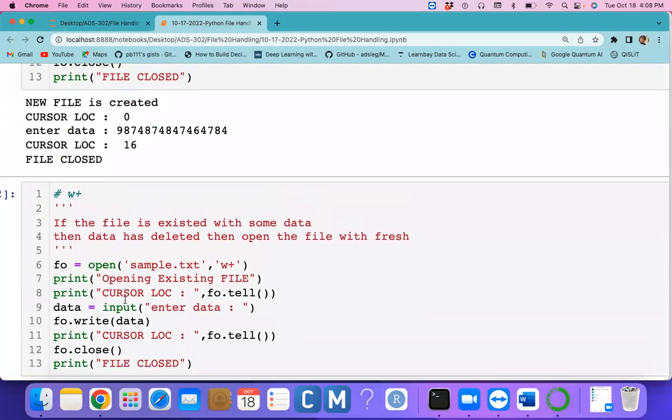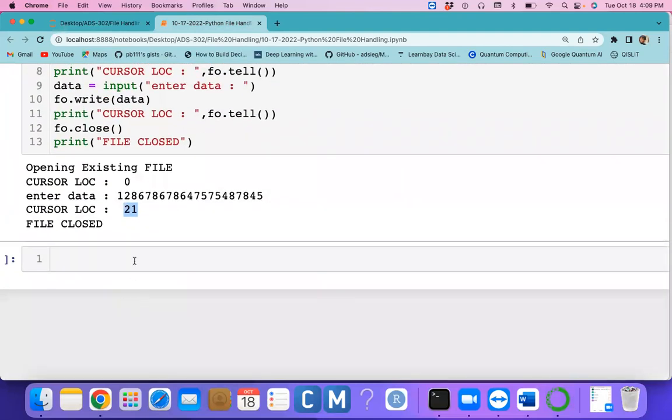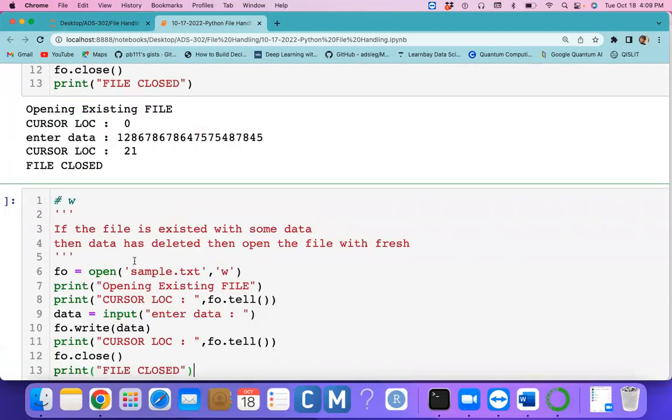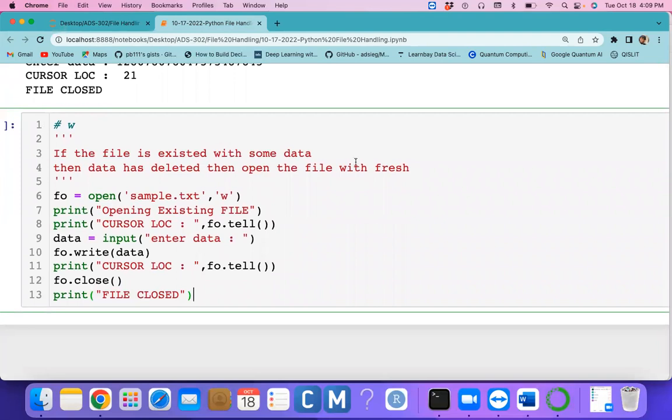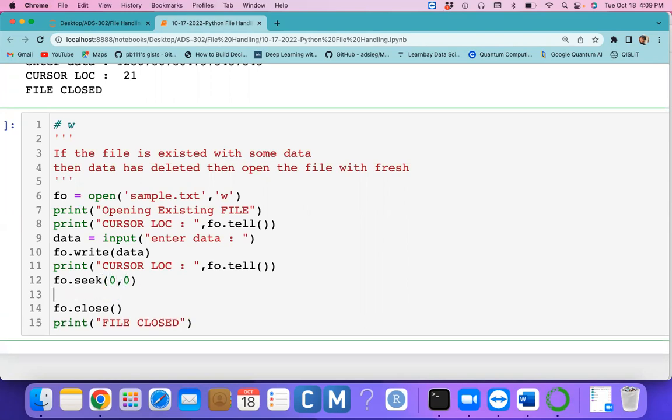Clear? So as of now there is no difference between the W and W plus mode. My intention is, if the file exists and the data was deleted, I can enter some new data. After you enter some new data, before we close, I can set the position at 0 0. When I set the position at 0 0, that means you're setting the cursor at the beginning of the file.